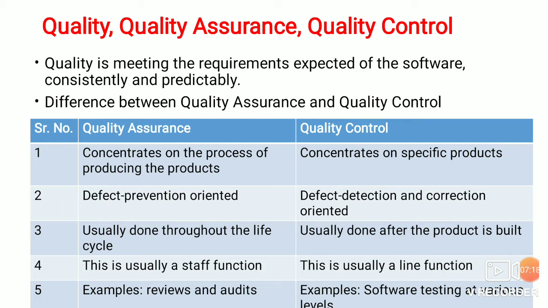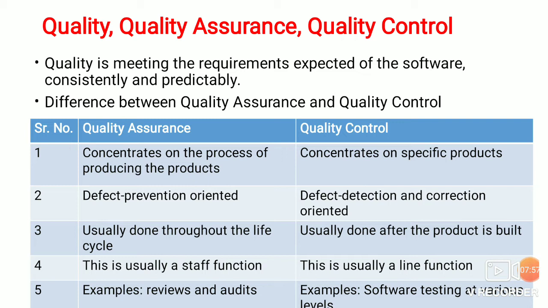Now we will see the difference between quality assurance and quality control. The first point is that quality assurance concentrates on the process of producing the products, meaning that while producing the products, it mainly focuses on the process. Quality control mainly concentrates on the specific products, meaning after developing the product, it focuses on it. Then, quality assurance is defect prevention oriented. Quality control is defect detection and correction oriented.